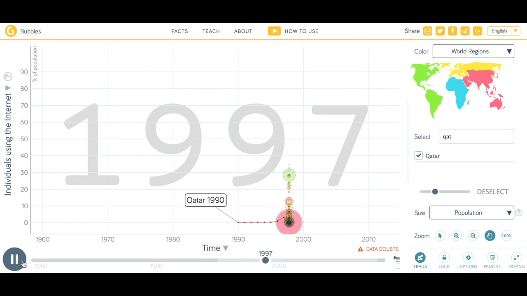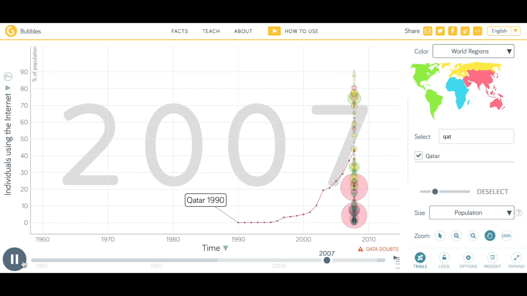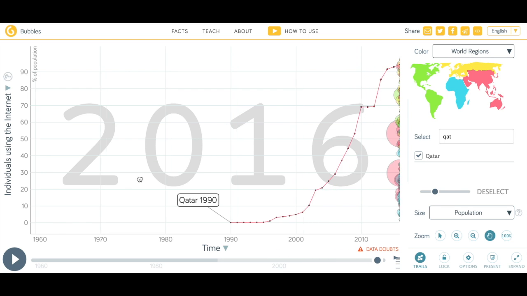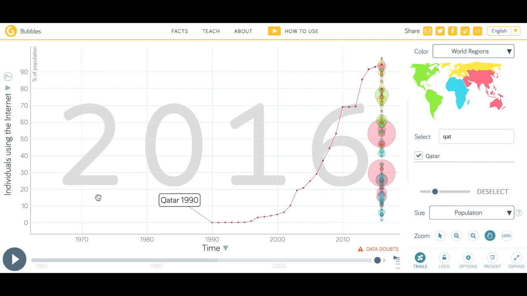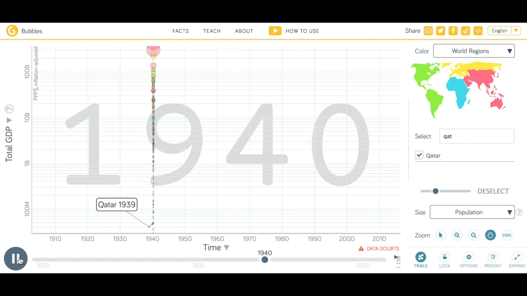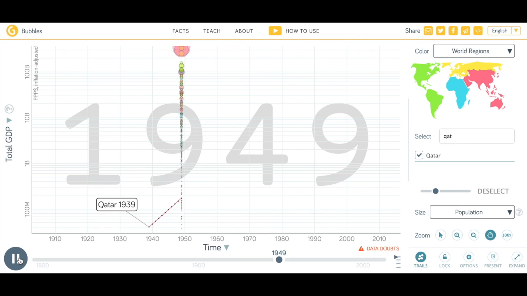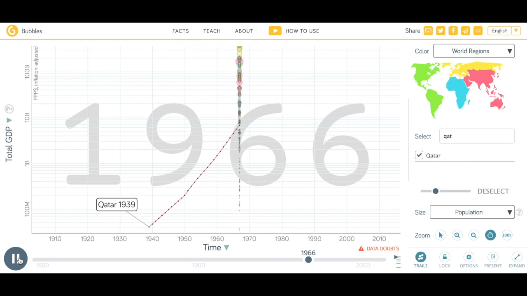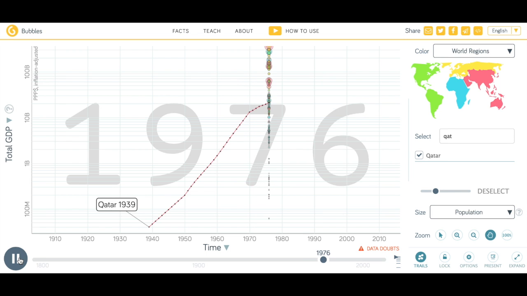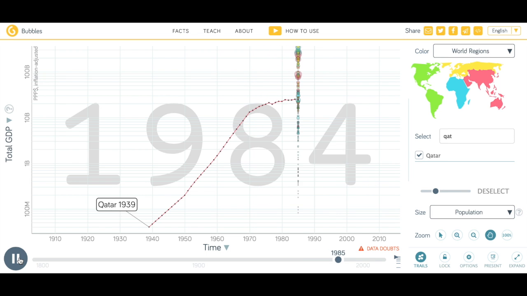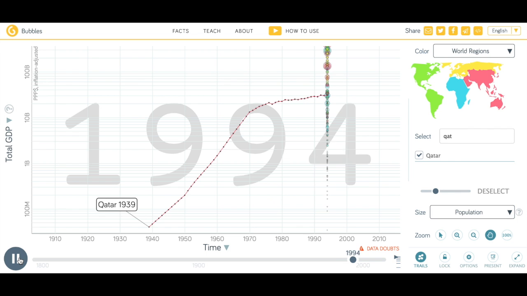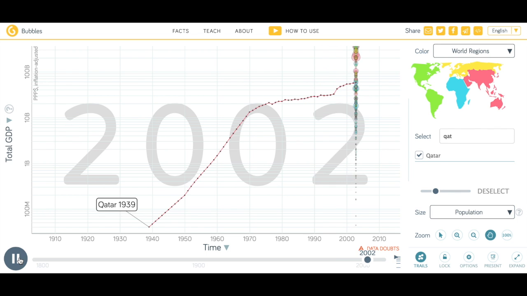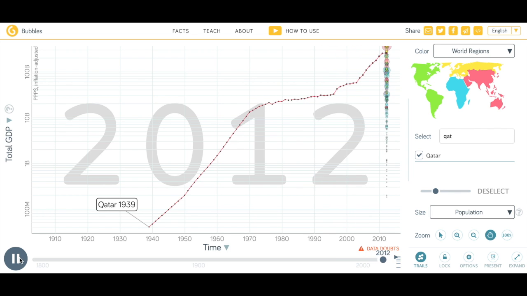Here, we see that the number of Internet users in Qatar has dramatically increased from 6.17% of the population in 2001 to 69% in 2010. From 2000 to 2010, Qatar's total GDP has also been rapidly increasing from 36 billion to 125 billion respectively. Although this discovery presented a compelling correlation between the economy and the number of Internet users, we cannot identify which variable caused the other to go into effect. Was it the Internet that caused economic growth, or vice versa?